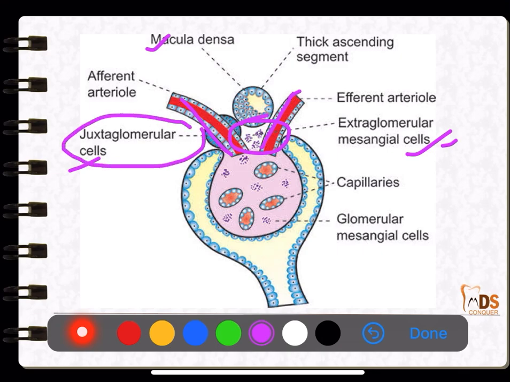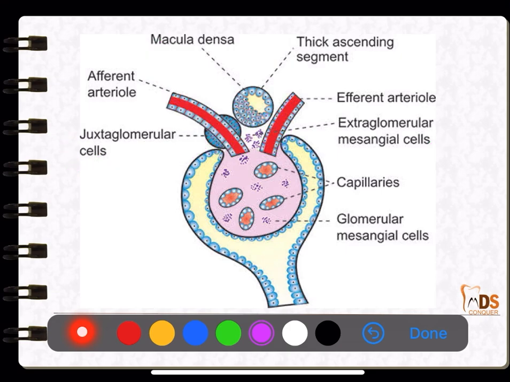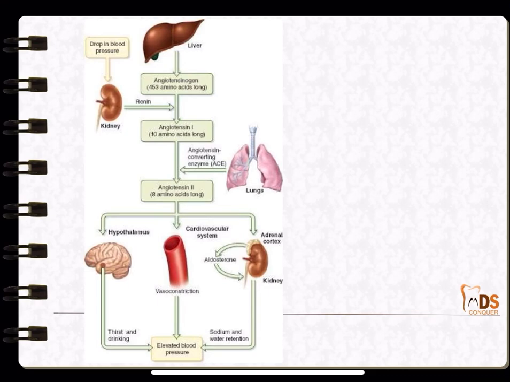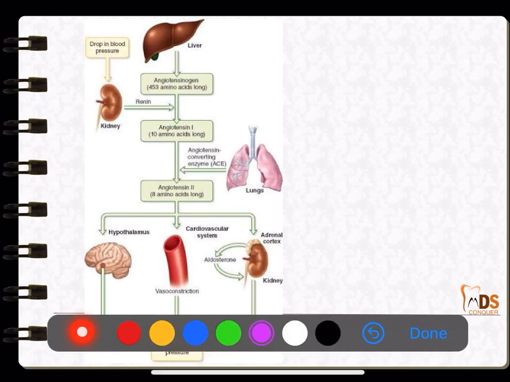Next, the juxtaglomerular cells are the smooth muscle cells on the afferent arteriole. And the macula densa is at the end of the thick ascending limb, before entering into the distal convoluted tubule, a little close to the afferent arteriole. So chemoreceptors is the macula densa, and mechanoreceptors is the juxtaglomerular cells. Very, very important. Why is the juxtaglomerular apparatus quite important?